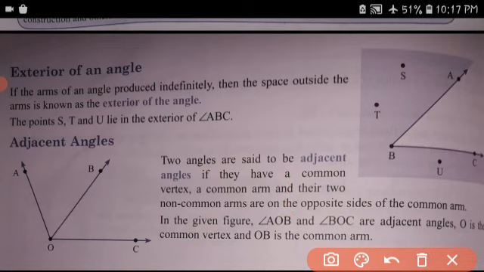Adjacent angles. Two angles are said to be adjacent if they have a common vertex, a common arm, and their two non-common arms lie on opposite sides of the common arm.